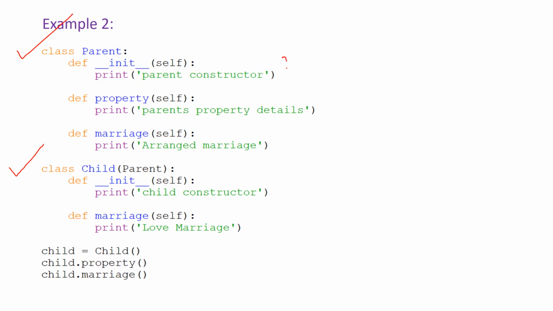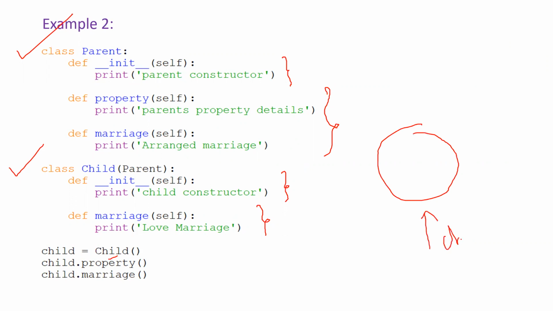In this case, the parent is having a constructor and two instance methods. Child is also having a constructor and a method. Now observe child equal to child object, which means for a child object, the reference is child. Now child dot property, which means is there any method called property? No. So in that case, it will look in parent. Yes, we found the property method. So this message will be printed. Child dot marriage. Is there any method called marriage in the child? Yes. In that case, this love marriage message will be printed.